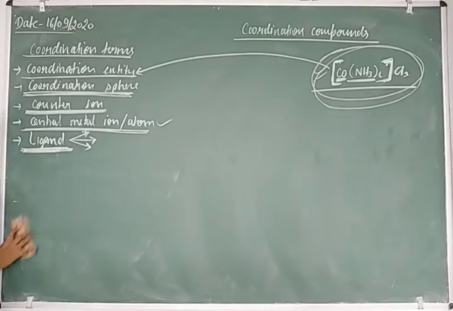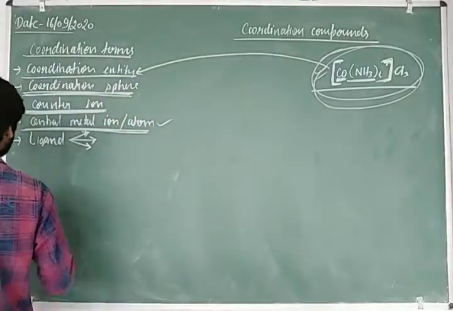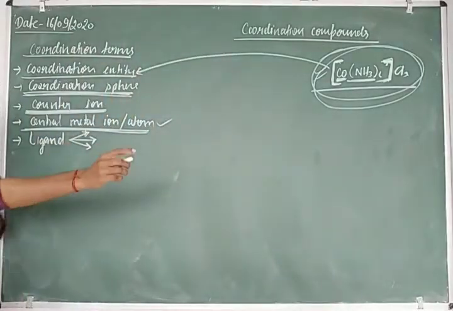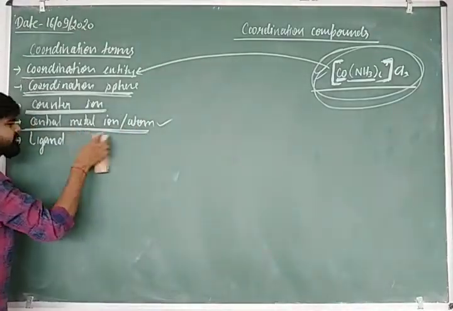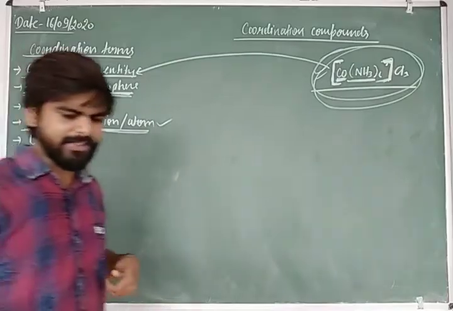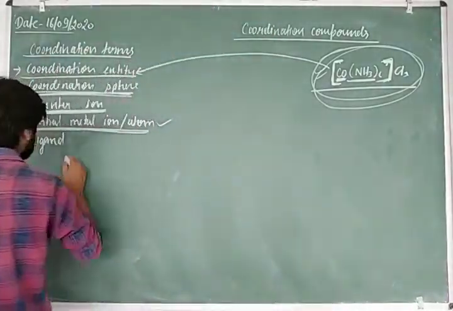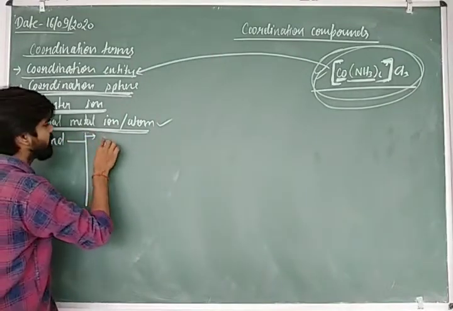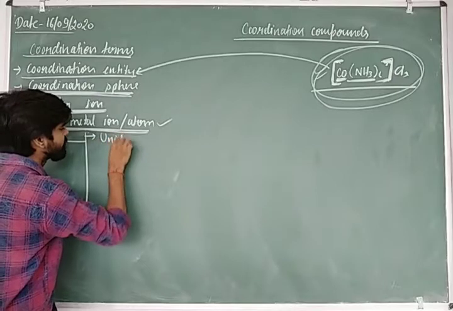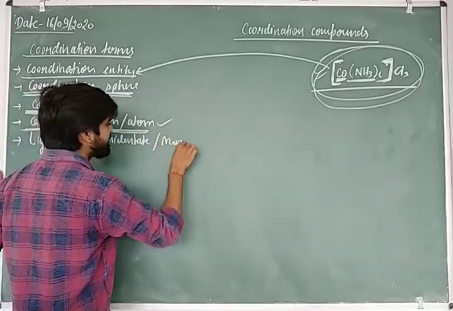Listen carefully. What is the ligand? Ligands are those compounds or molecules or ions which donate the pair of electrons to the central metal ion for the coordination. That's it. So ligands are classified into a number of categories based on the number of donation of the pair of electrons. What is that? First one is your monodentate or unidentate ligand.